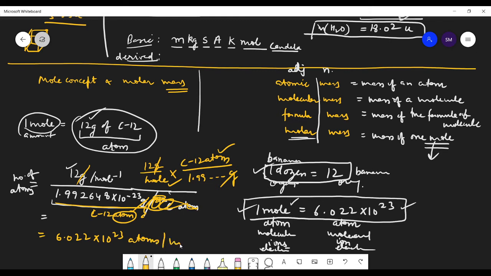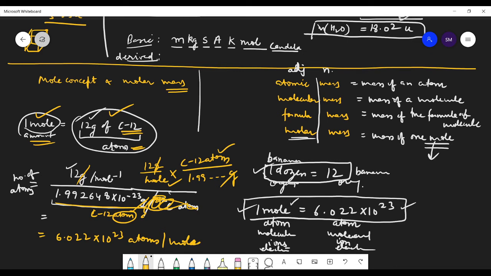You need not go into this much calculation. You only need to understand that 1 mole amount is the amount that 12 grams of carbon 12 atom has. Okay. Okay, sir.